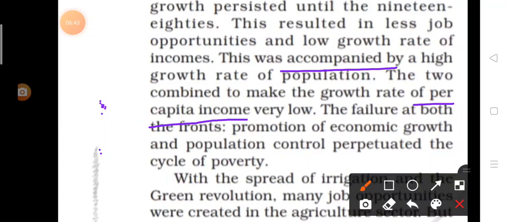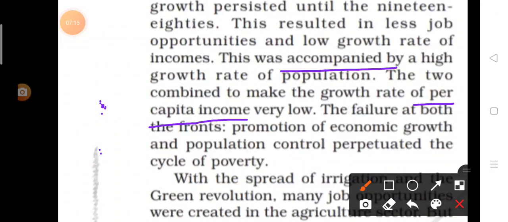When they destroyed the handicrafts, after that there was no job, unemployment problems, then low growth rate and low income. Because of low income, the per capita income was very low. Then what happened after that? Population was increasing rapidly. All these things become a cycle, a cycle of poverty. At last the result, the person will be poor.